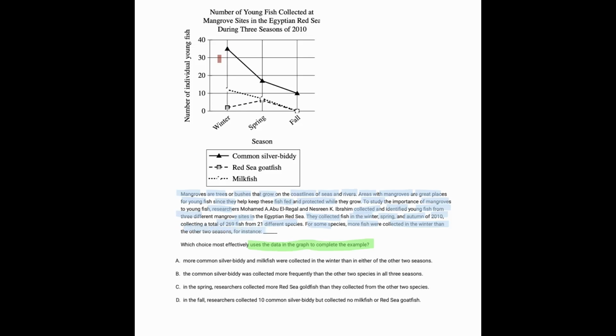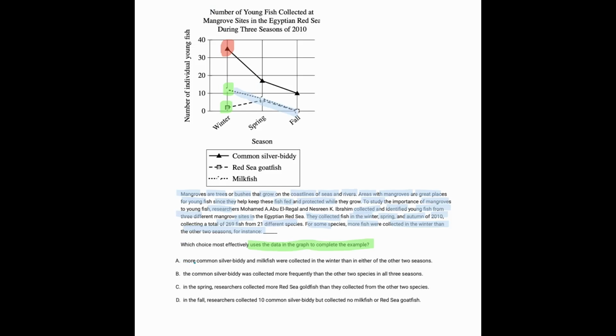So clearly, we're looking for the idea that this is so much higher than these because more fish were collected in the winter than in the other 2 seasons. And it may also relate to this line because more of the milkfish were collected in the winter as well, even though not as extreme as the common silver biddy. So let's look at the answers.